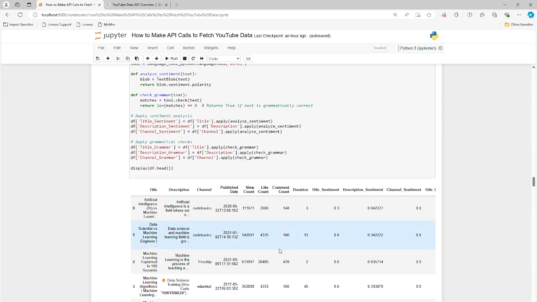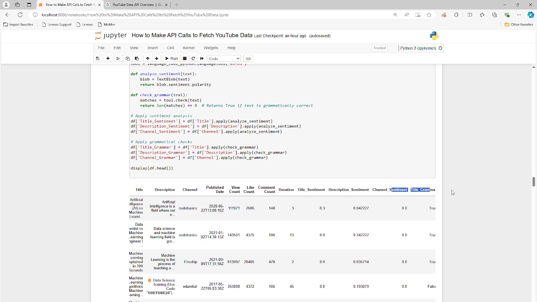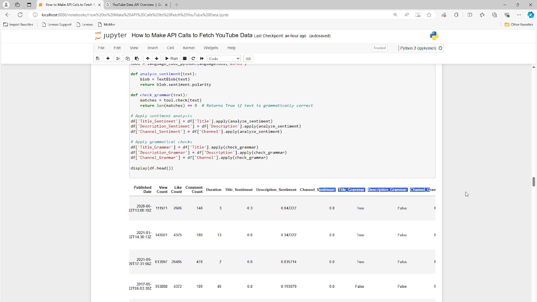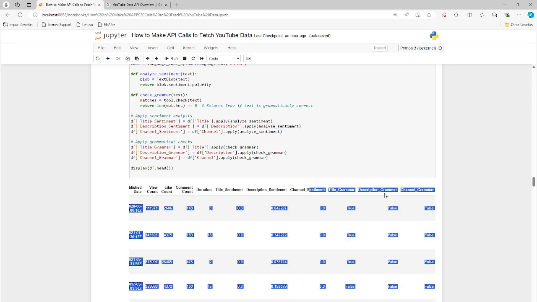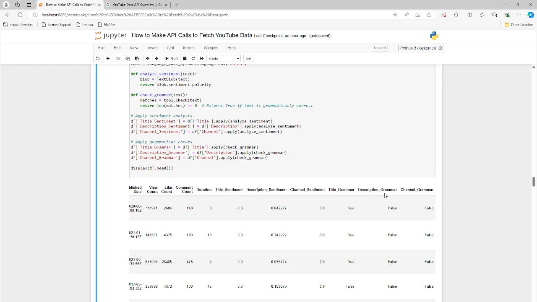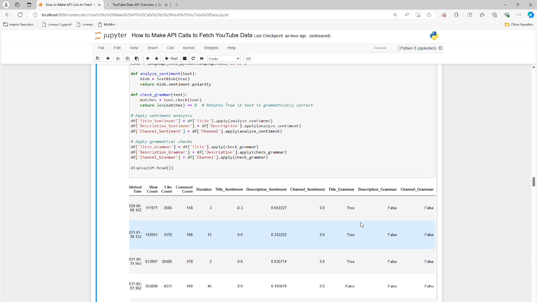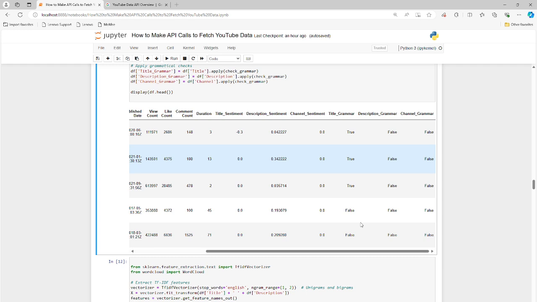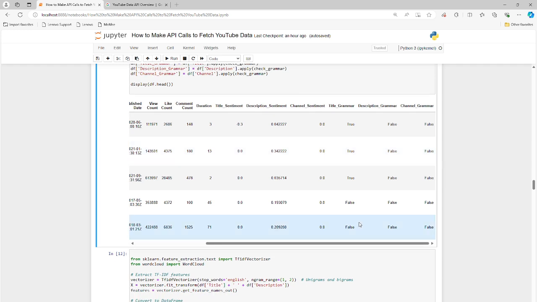This is what we pulled in from the Yahoo API, and then we get the sentiment over here: description sentiment, channel sentiment, and then title grammar, description grammar, and channel grammar. So we're getting more details. This is more of a natural language processing type of exercise, right? To extract more useful information from those titles, from the channel, from the description. That's what we're trying to do now.